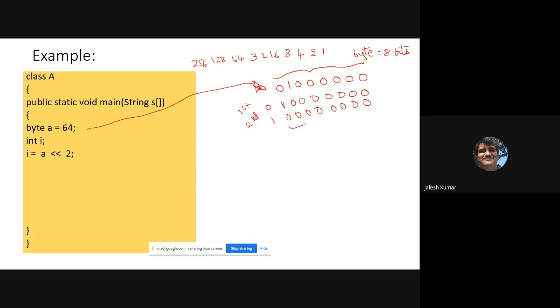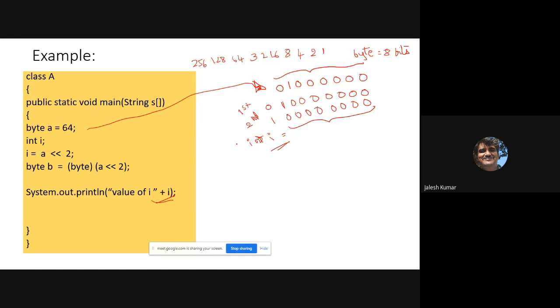Please remember, 8 bits per byte. Now I am assigning this to integer type variable I. Then what happens if I print I? Let's see the value of I.